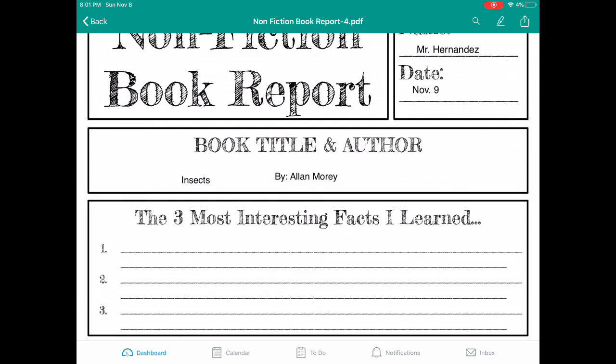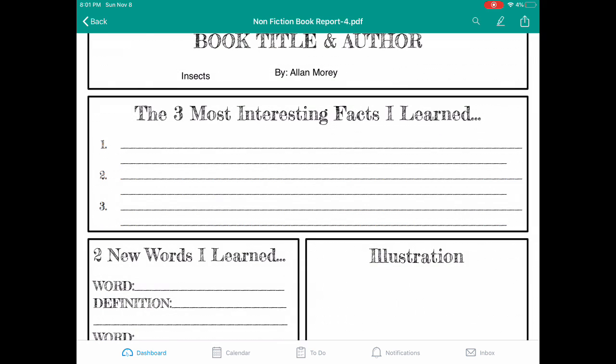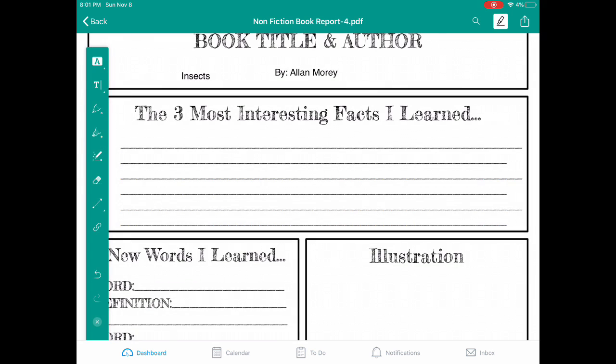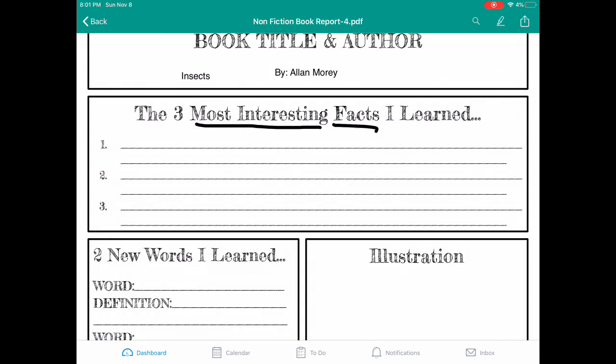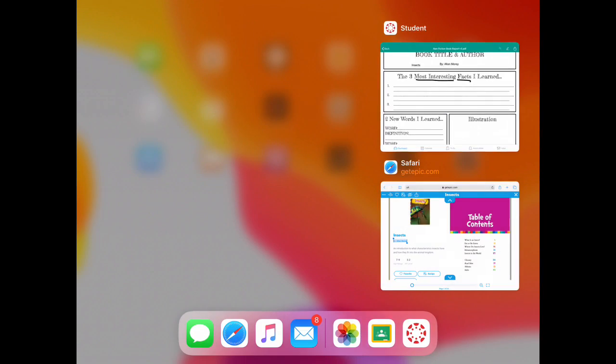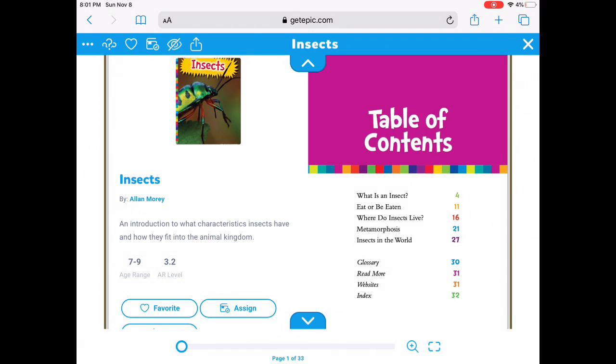Okay, author done. Now, the 3 most interesting facts I have learned. Interesting means the coolest things, the things you like the most. Facts are things that you learned in the book. So we're going to pick 3 things that we learned in the book. Okay? So here we go. I'm going to start to read it.